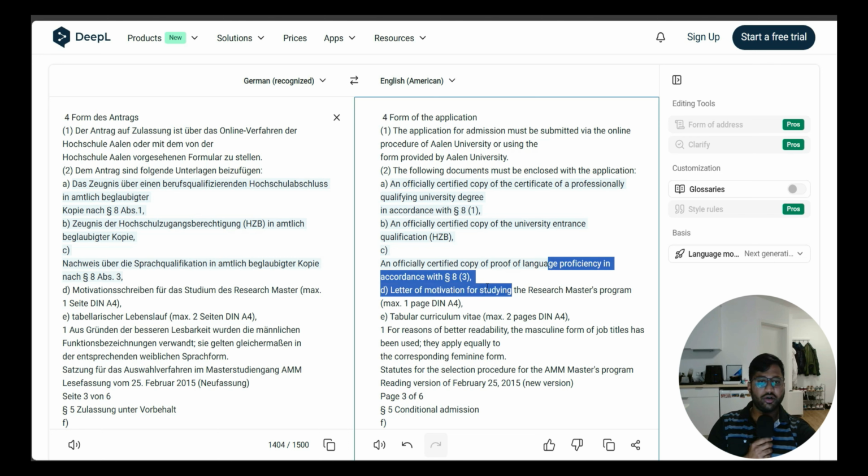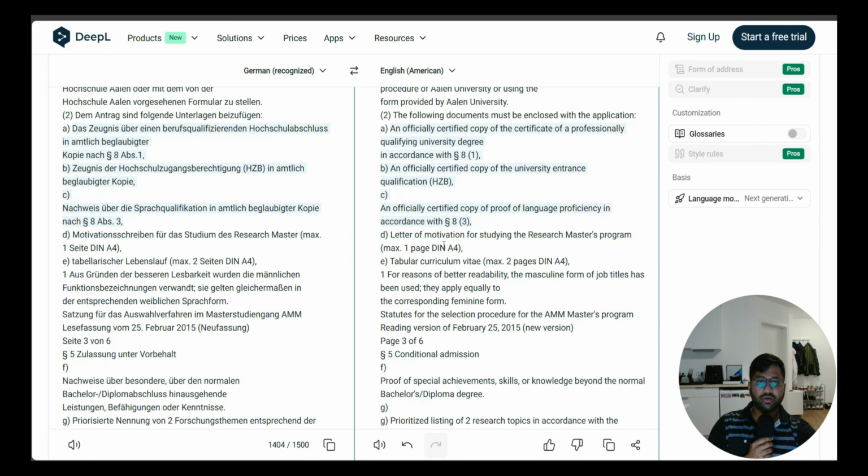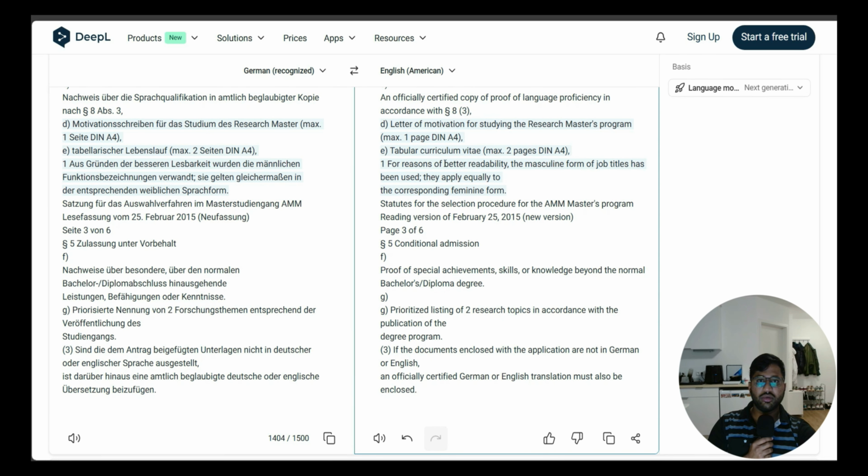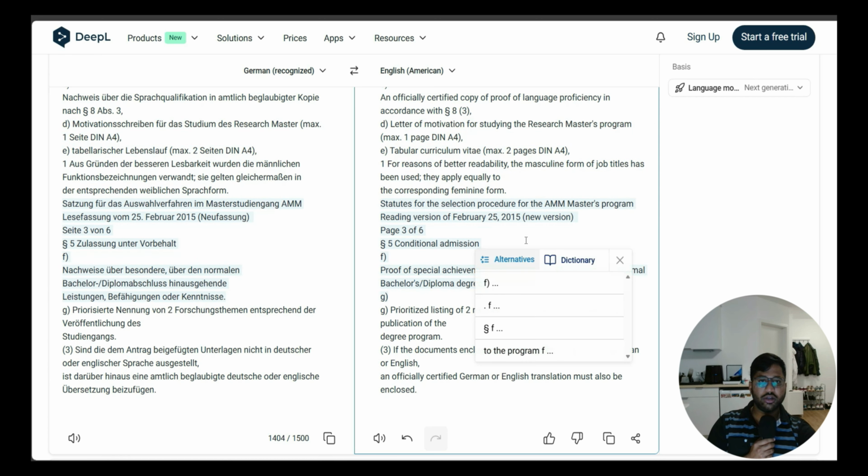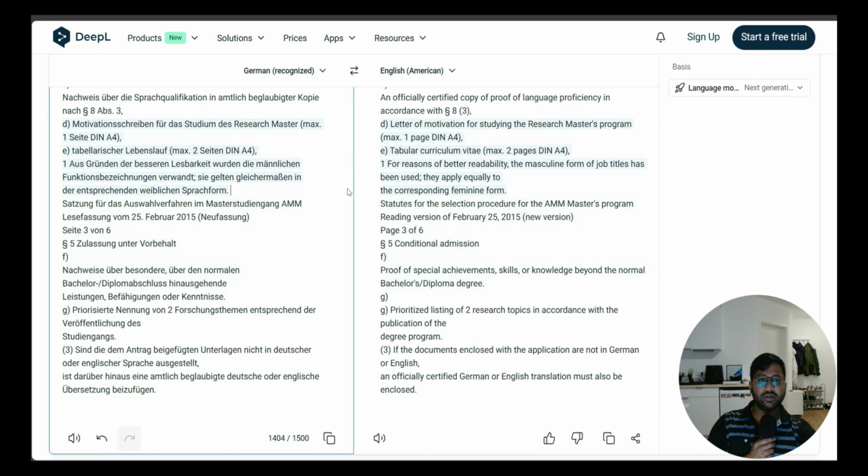We have already talked about this. You need to have a B2 level, which will be IELTS 6, and HSP is your second PUC, and your degree certificate you also need to have. Then you need a letter of motivation regarding why you want to pursue a research master degree program. Then a tabular CV: the letter of motivation should be 1 page, and the tabular CV a maximum of 2 pages. To do the tabular CV, please use Europass, and you will get to know it.